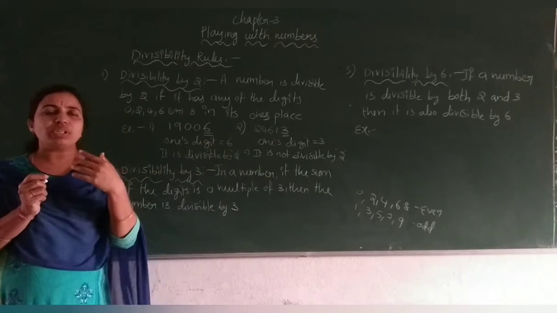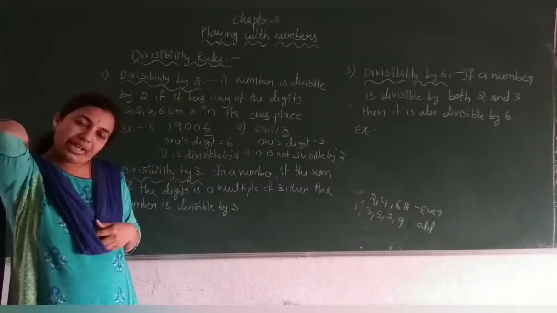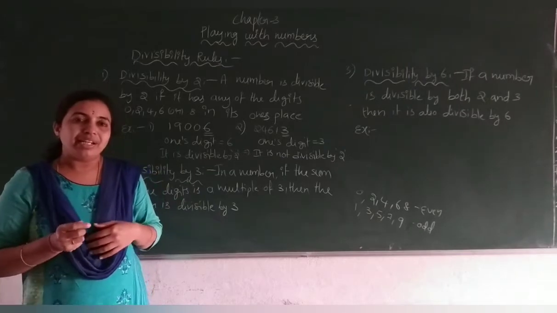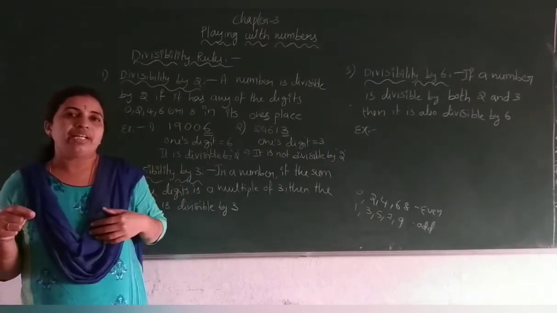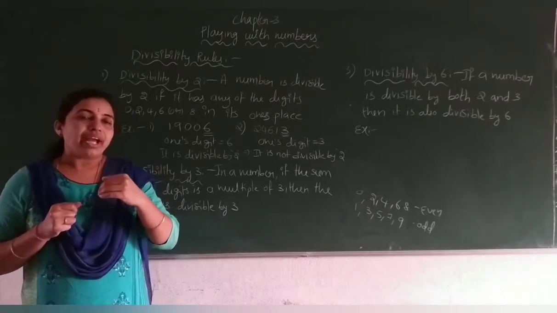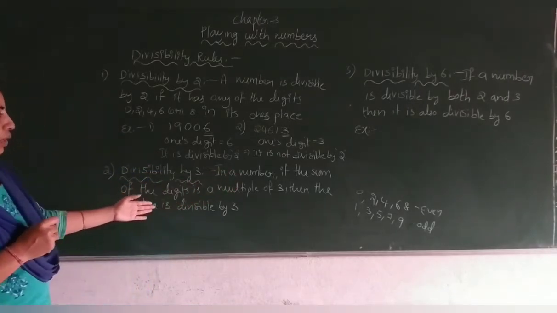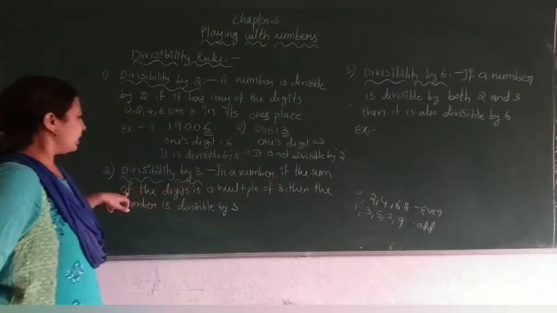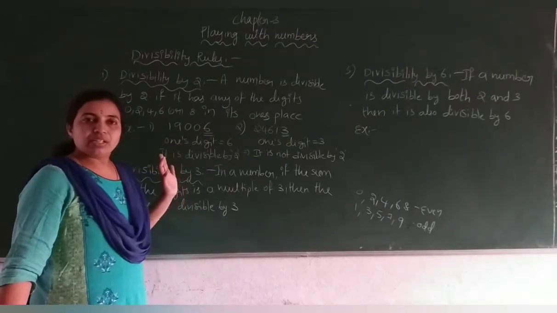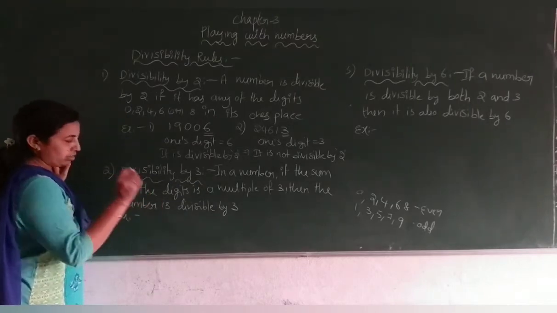Now coming to 3. What is divisibility by 3? How can you identify whether a number is divisible by 3 or not without dividing? It means that the number will come in the 3 table. How can you say? Whenever they have given a number, see here, I have written one divisibility rule. In a number, if the sum of the digits is a multiple of 3, then the number is divisible by 3. Let me give you an example.